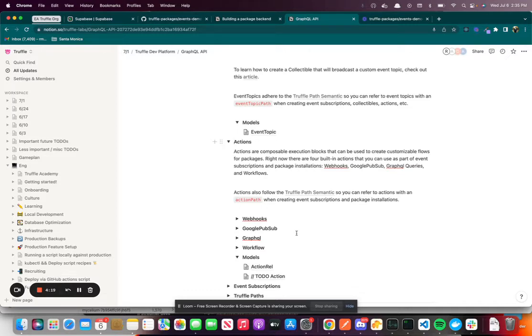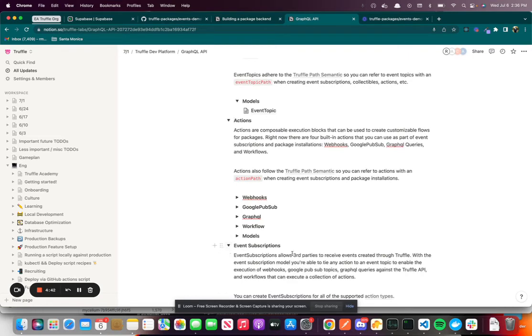So we'll give a little more information there. And then we also have workflows. Workflows are cool. They're basically a way to chain together a collection of events. You can either run them sequentially, which we do as part of package installs, or you can run them in parallel. So it's a way to compose these more scalar type actions to create more complex workflows, which are pretty sweet. So that's what's going on there.